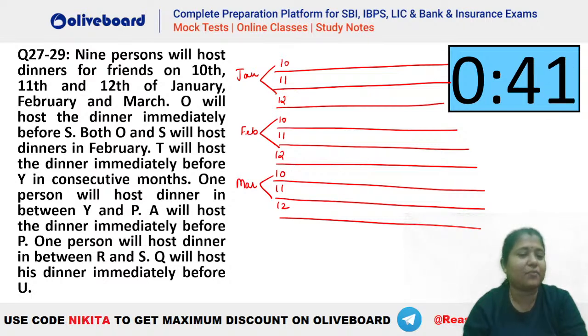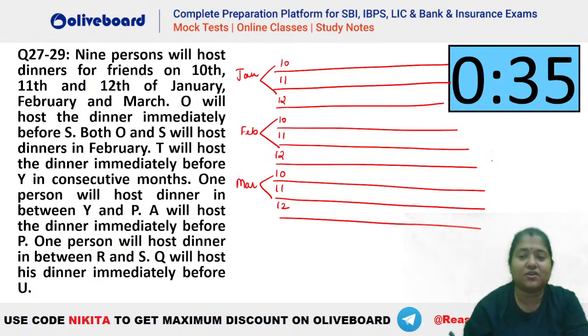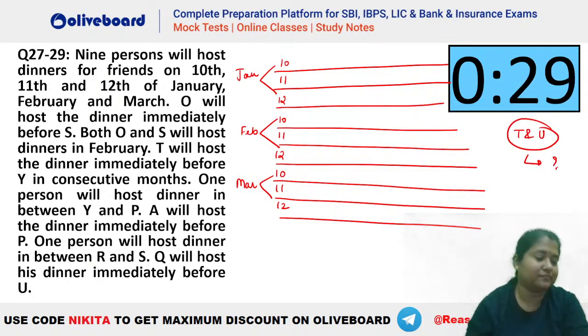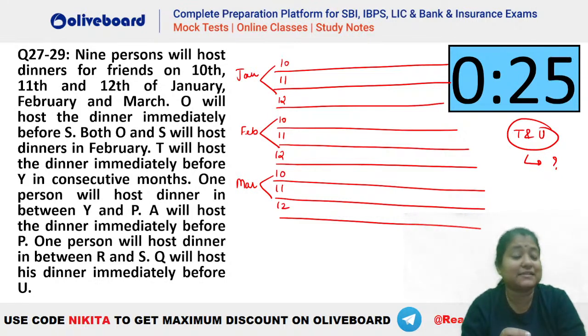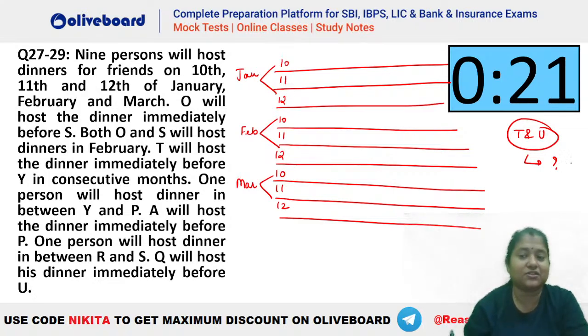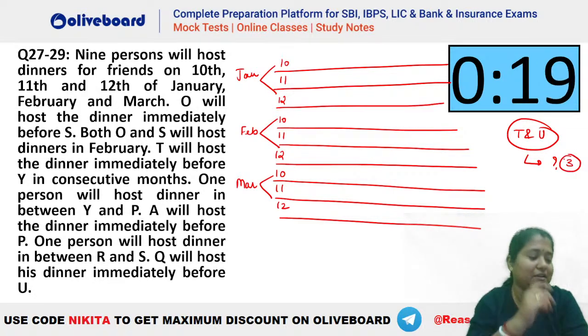Okay, so tell me how many persons are hosting the dinner between you and T. Number of persons between T and you. Absolutely great, Vidya. So how many persons are there between T and you who are hosting the dinner? Okay, so there are 3 persons between T and you.